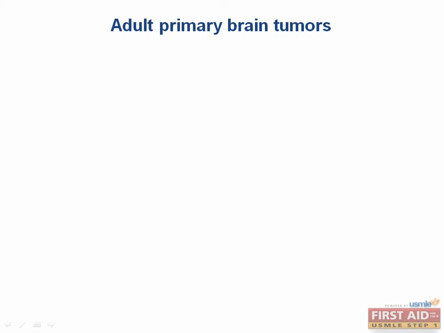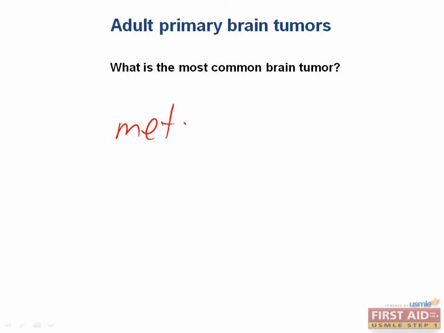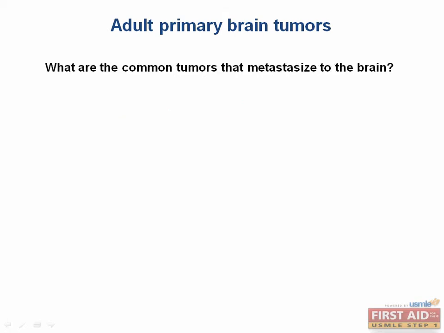Alright, now we're going to discuss brain tumors. And so the first question is, what is the most common brain tumor? Now, this is a classic trick question, right? Because the most common is actually any sort of metastatic tumor. And so perhaps the more important question to know the answer to is, what are the common tumors that metastasize to the brain?